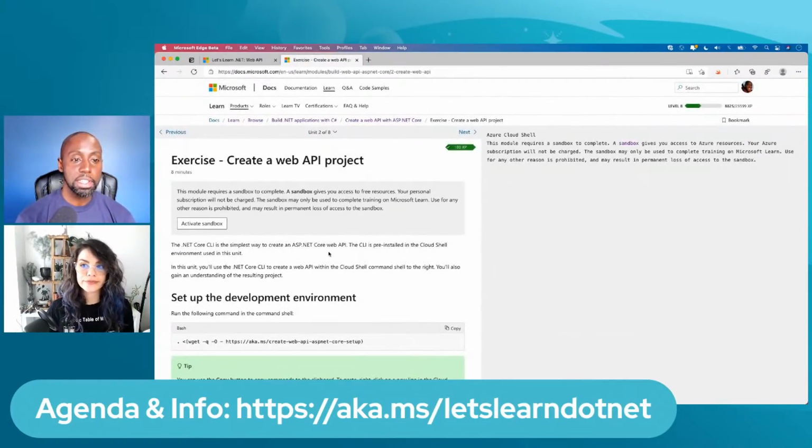Now, these exercises in this part are going to be a little bit more hands-on, right? And so they're going to require us to start using the .NET CLI, and we're going to spend a little bit more time inside of Visual Studio Code. What you'll notice here too, this asks us to use something called a sandbox. I'm not going to use that, but you can if you wanted to. What I'm going to do instead is actually run the code on my machine, so you could see what it actually feels like from a real developer perspective. But again, you don't have to, but that's just what I'm going to do.